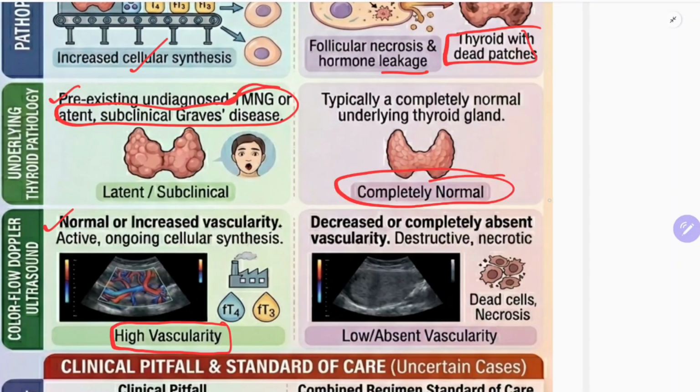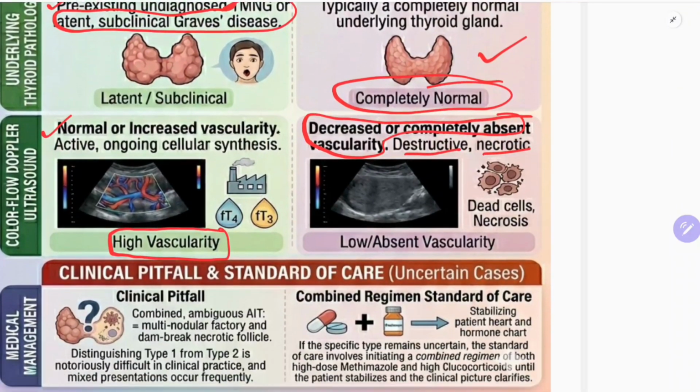How do you differentiate? One is a normal gland. There will be no disease, no TMNG, no Graves' disease, and there will be decreased or completely absent vascularity, and that suggests a destructive or necrotic thyroid gland.